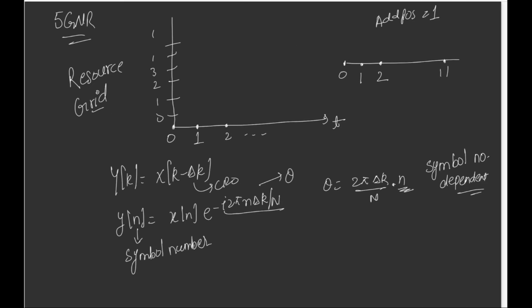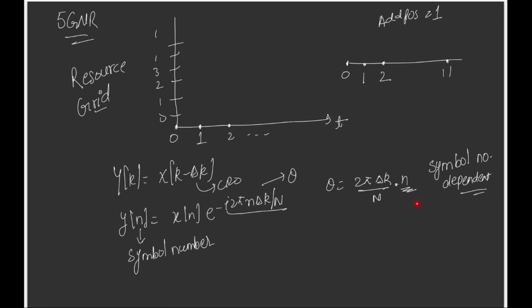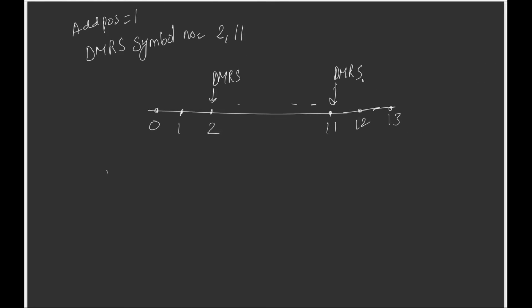Okay, and here we have seen that the theta, 2 pi delta k by n into n, is dependent on symbol number. So basically the point here is to say, because of the CFO, the two DMRSs are not identical.